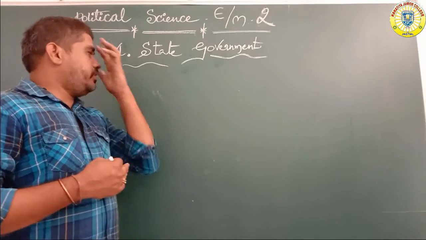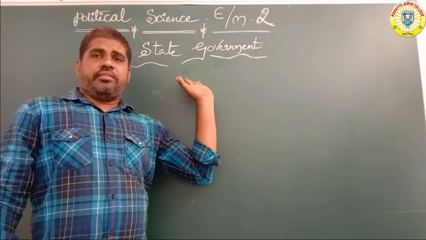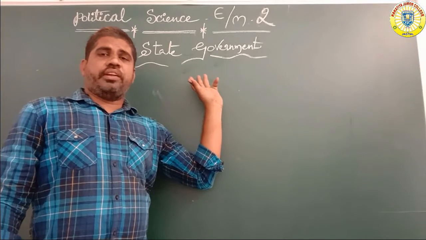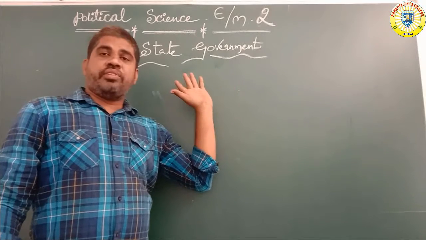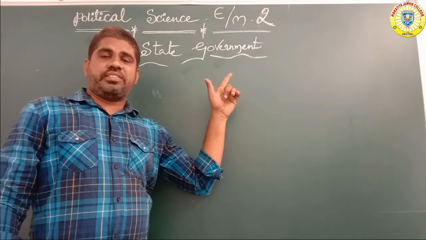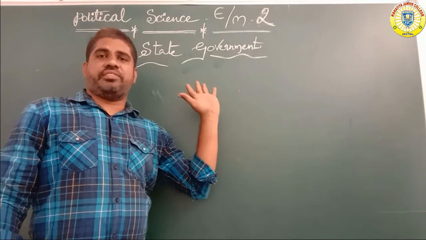So today, the state government. How many types of functions are there here? Same as chapter 3, Union Government, the union government functions and the state government functions are equal.